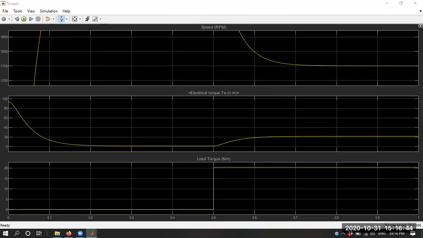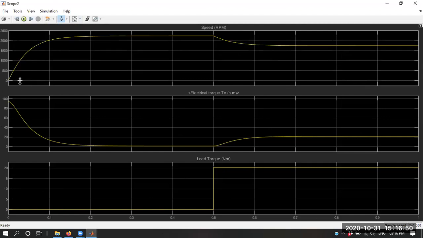So now is it clear, Lemmy? Okay. Now let me show you some customizations over here in the scope.